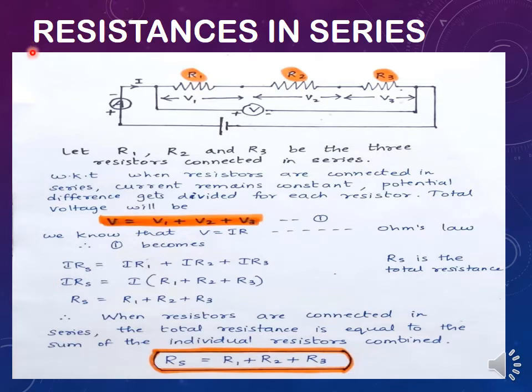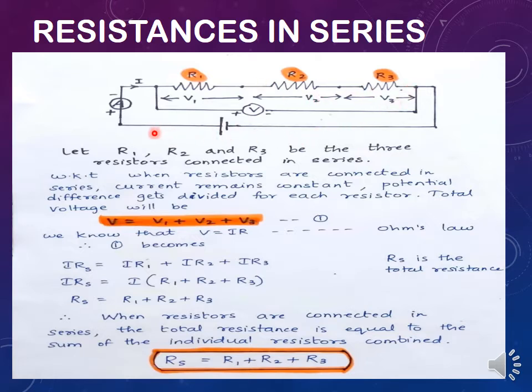The first combination what you are going to learn is resistances in series. You can see the circuit diagram here. 3 resistors are connected in series. This is only for your derivation and seeing the formula purpose. So any number of resistors can be connected in series. For our convenience, we are taking 3 resistors and we shall see what will be the resultant resistance when it is connected in series. So according to the diagram, let R1, R2 and R3 be the 3 resistors connected in series, that is back to back.